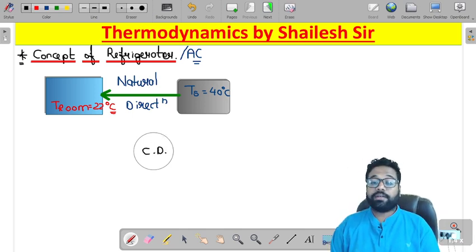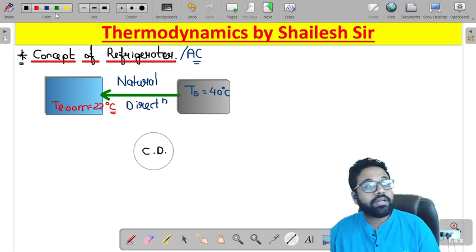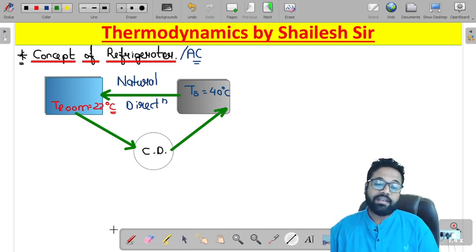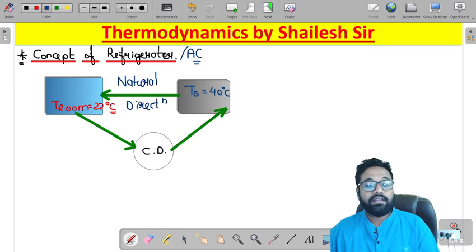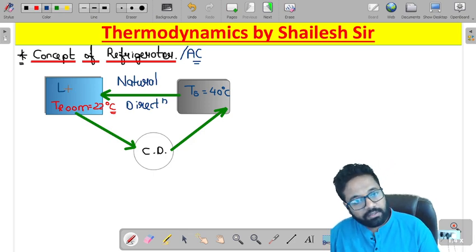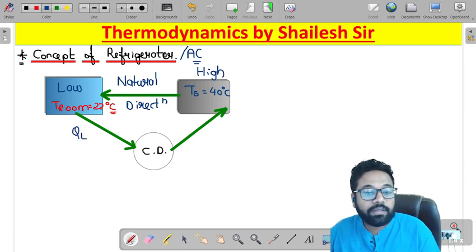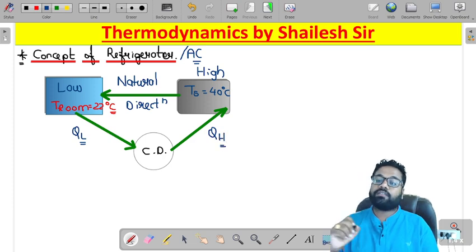Now what is the ultimate goal of the cyclic device? The ultimate goal of the cyclic device is to extract the heat which is continuously coming to our system, that is our room, and reject the heat to the surrounding. Continuously extract the heat which is coming into the system. So this is our low temperature, and our surrounding is at a high temperature. The heat taken from the low temperature space will be QL, and the heat rejected to the high temperature surrounding is QH.